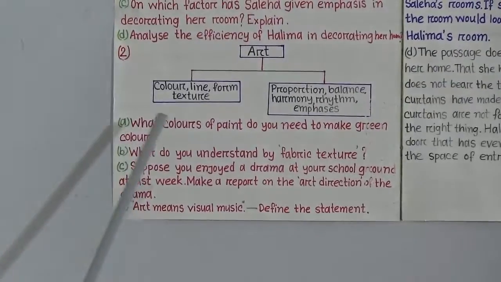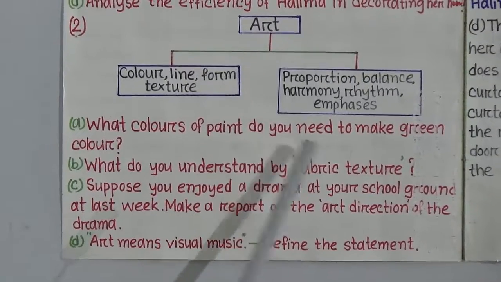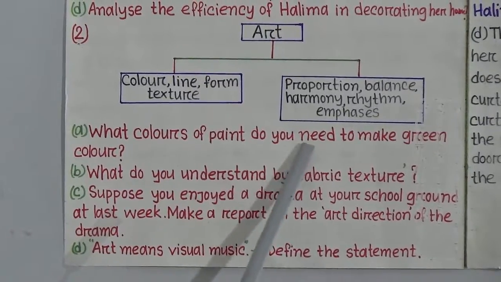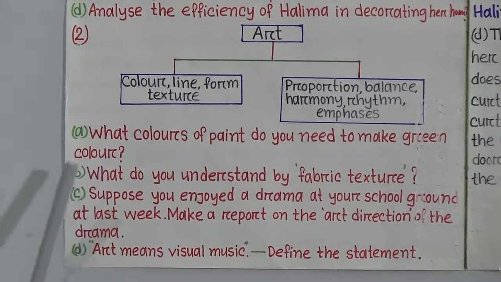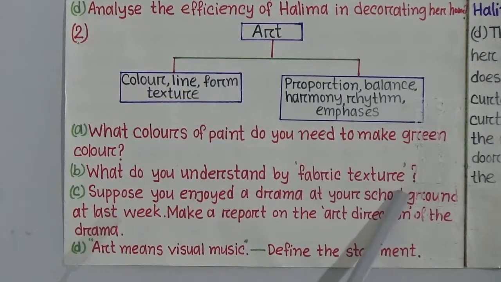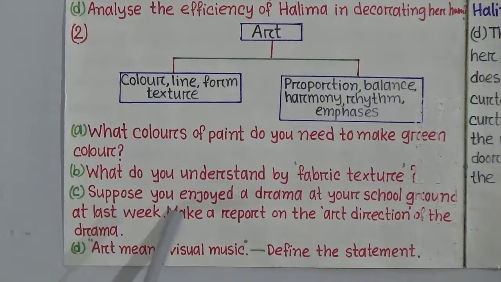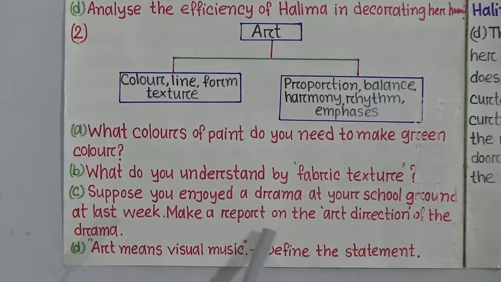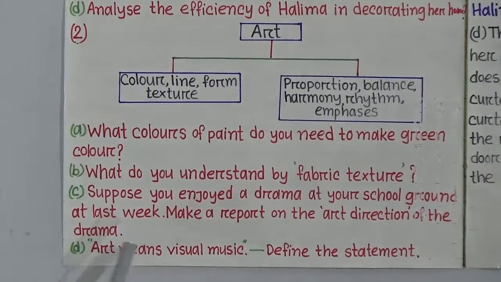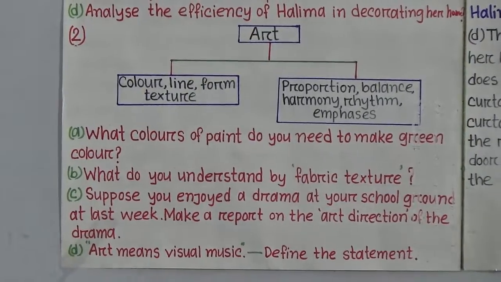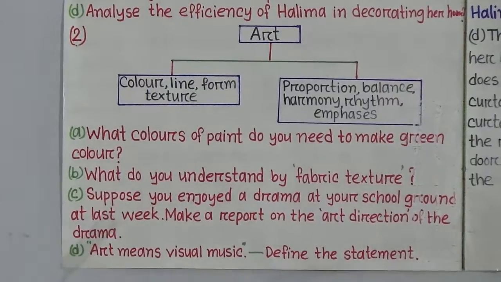Our first question is, what colors of paint do you need to make green color? Our second question is, what do you understand by fabric texture? Number C, suppose you enjoyed a drama at your school ground last week. Make a report on the art direction of the drama. Number D, art means visual music. Define the statement. Students, with the help of your textbook, you can answer all of this.